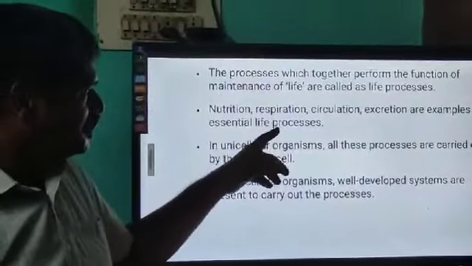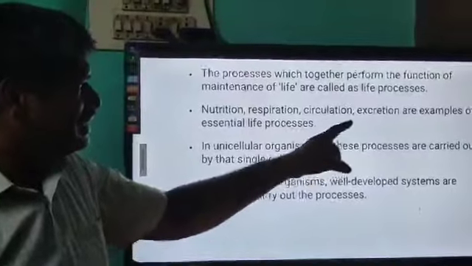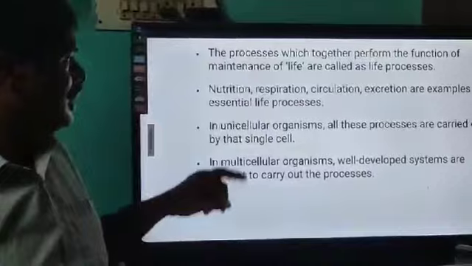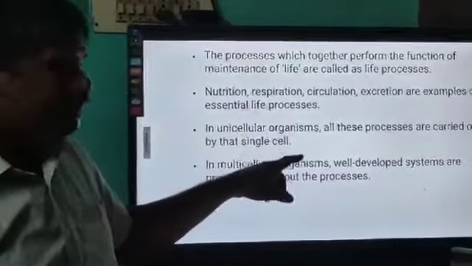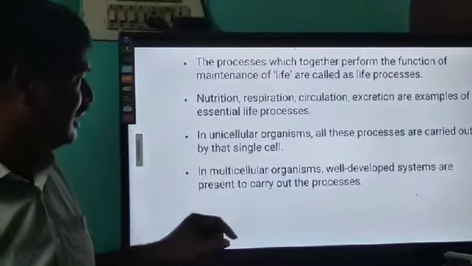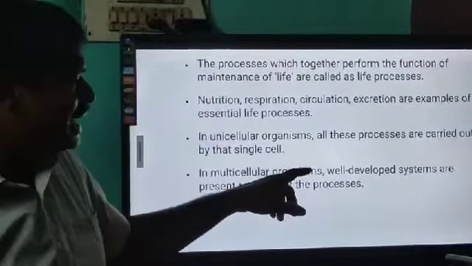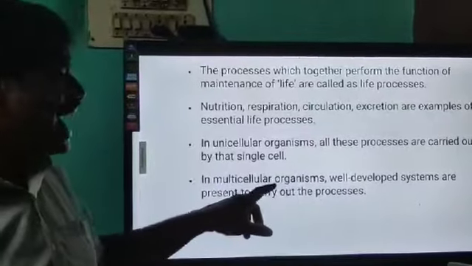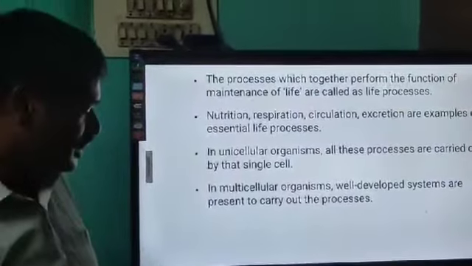Nutrition, respiration, circulation, and excretion are examples of essential life processes. In unicellular organisms, all the processes are carried out by the single cell. In multicellular organisms, well-developed systems are present to carry out the processes.